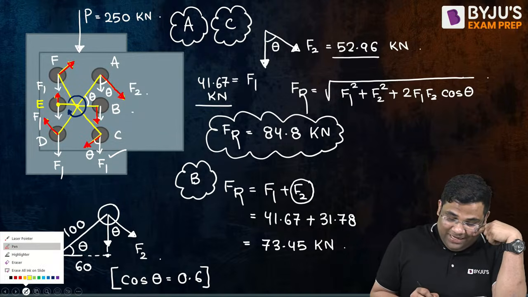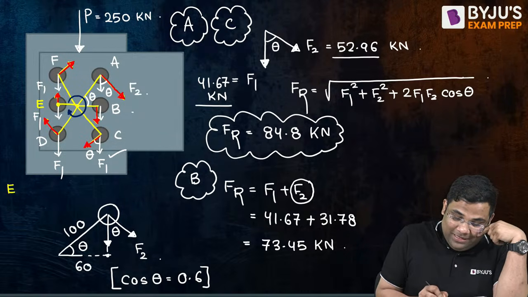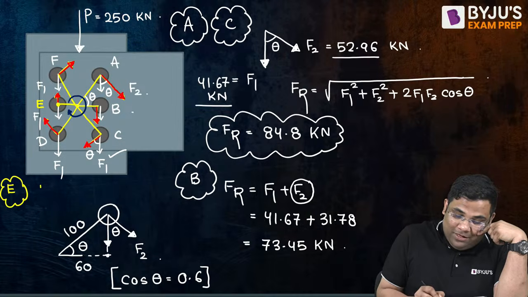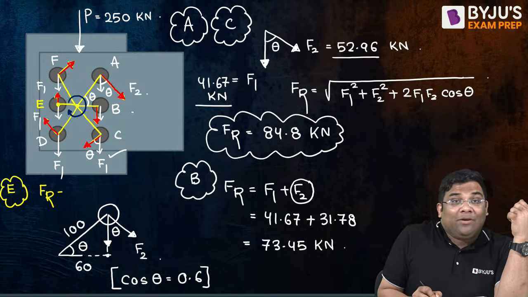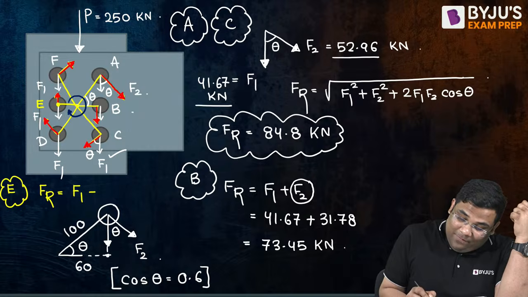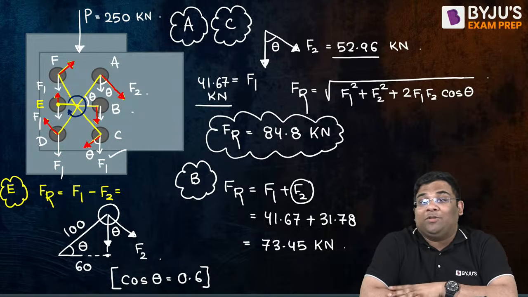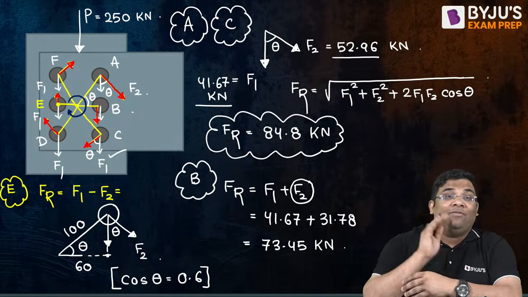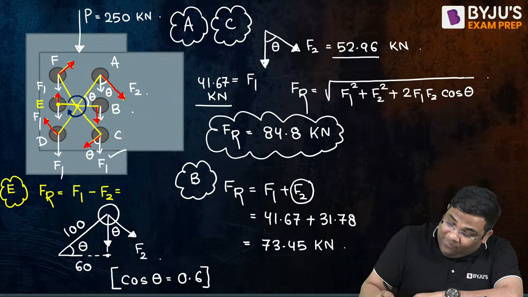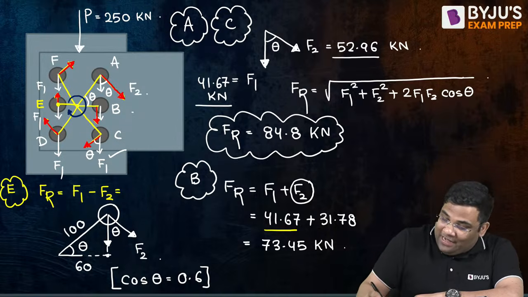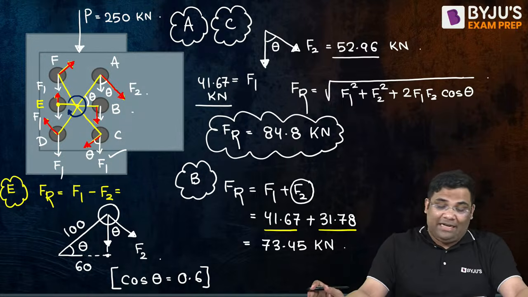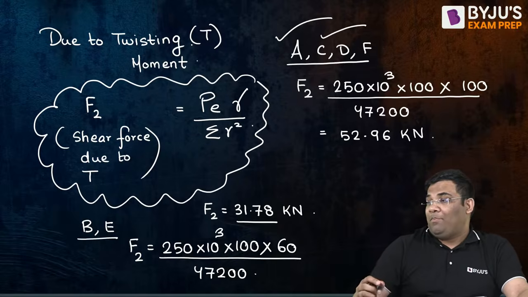So for this E bolt, what will be the resultant? It will be simply F1 minus F2. Yes or no? So how much will you get? Tell me the value. For E bolt, F1 will be 41.67 only, and F2 will be 31.78, because B and E are the same.